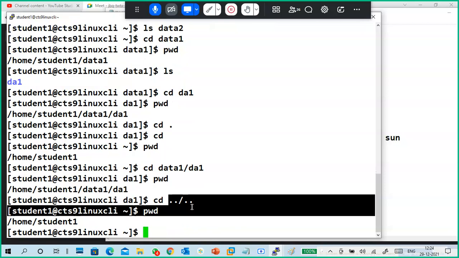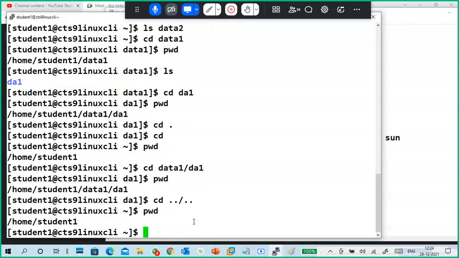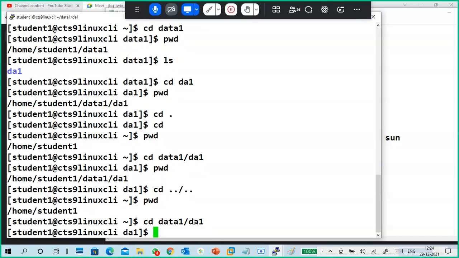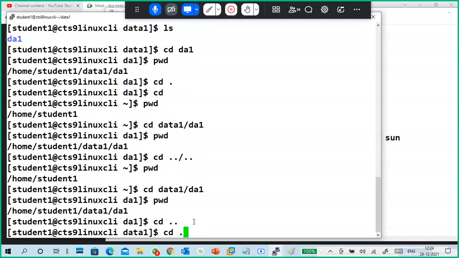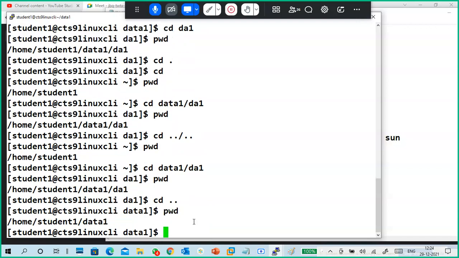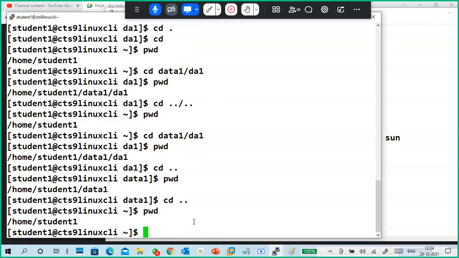Steps. In a single command only, you can use it in steps. Otherwise, you can see the same thing. See, one by one step you want to go: cd space dot dot, cd space dot dot, change. cd space dot dot, change. Okay. So like that also you are able to do it.